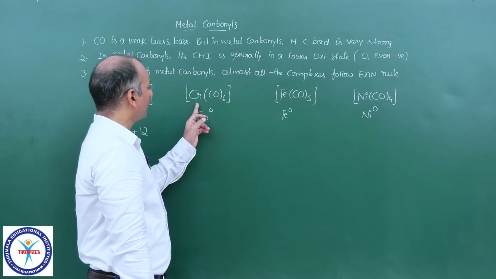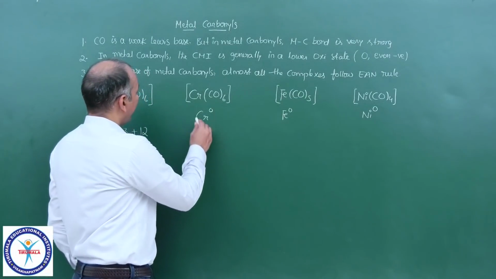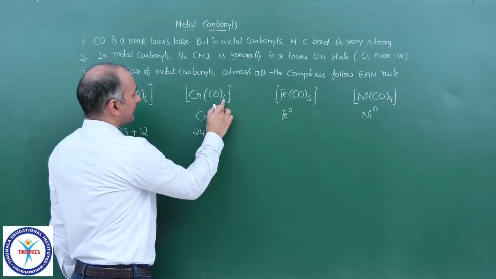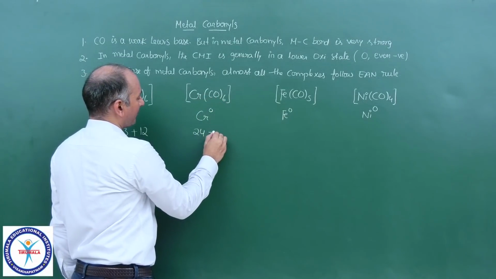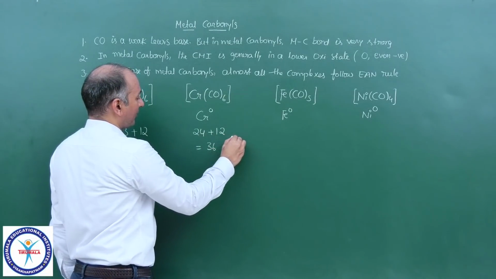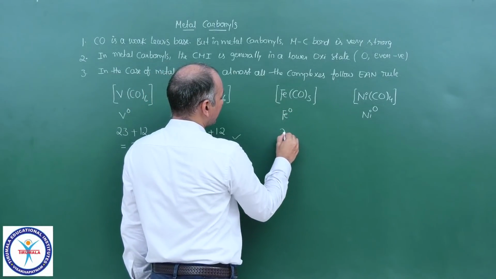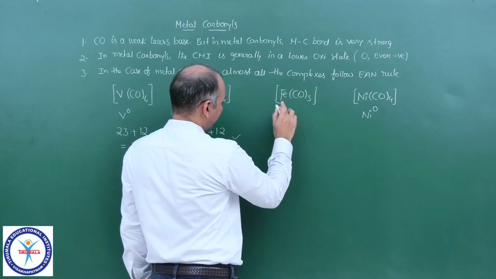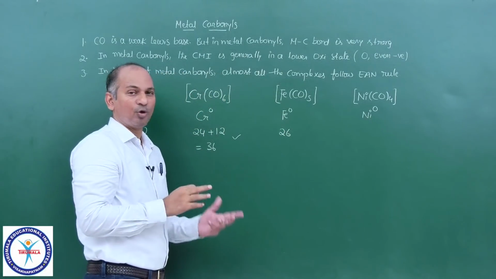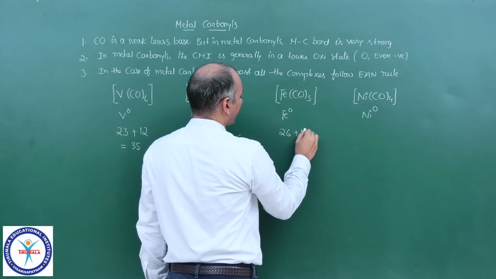Now if you come to the chromium complex Cr(CO)6, chromium has atomic number 24 and 6 carbon monoxide ligands are donating lone pairs. So 24 plus 12 is 36. This follows the EAN rule. Now iron: 26 is the atomic number of iron, and iron is in 0 oxidation state, no electron is lost, and 5 ligands donate lone pairs.